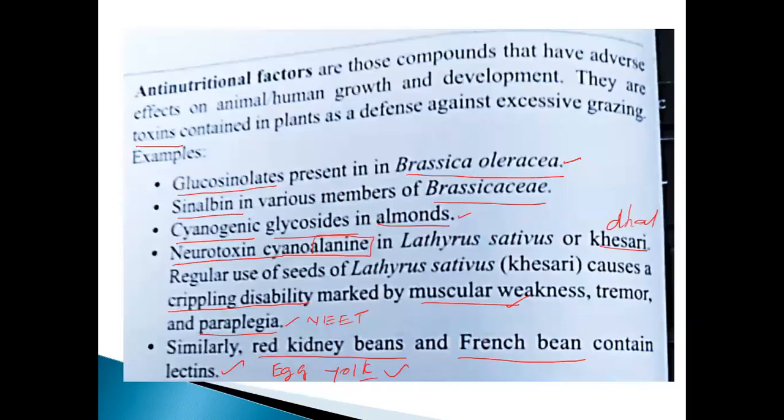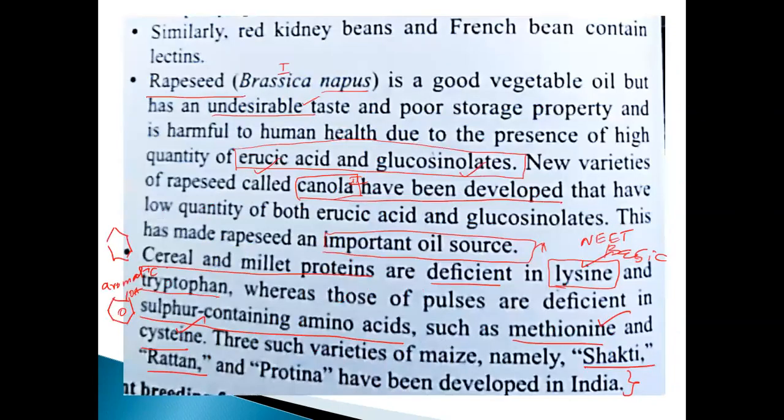Anti-nutritional factors. What are anti-nutritional factors? The toxic substances present in it. That's why some animals will not graze on those plants. What are the examples already discussed? Rapeseed, Brassica napus, which contains erucic acid and also glucosinolate. Canola is one of the new varieties that has been developed. In this case, there is a low quantity of erucic acid and also glucosinolate. These two are important for the oil source. So that is very, very important.